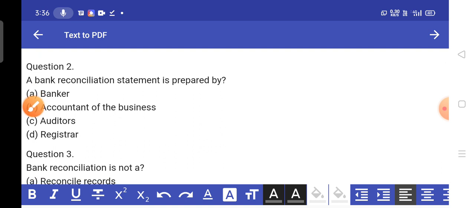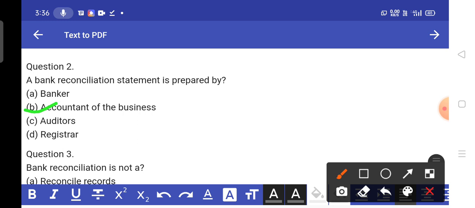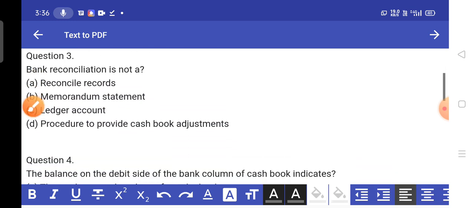Question number 2. A bank reconciliation statement is prepared by option A banker, accountant of the business, auditors, and registrar. I think this is a very important question for any BCom student. The right answer is option B, accountant of the business. A bank reconciliation statement is prepared by the accountant of the business, and it is very basic knowledge of any accounts and law subject. Next question.